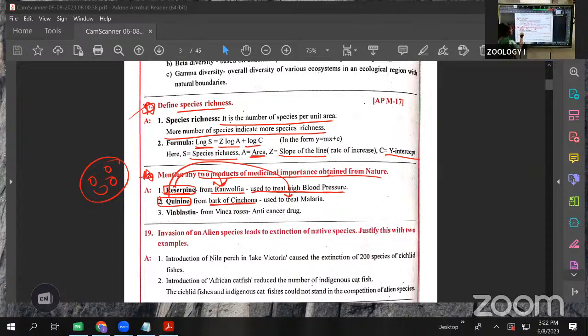Next is vinblastine. Vinblastine is also a chemical that we get from the Vinca rosea plant. It is an anti-cancer drug. For cancer treatment, we use this chemical called vinblastine, obtained from the Vinca rosea plant. Clear? These are two products of medicinal importance obtained from nature. From nature only we can get these chemicals and treat a number of disorders. Clear? Next.